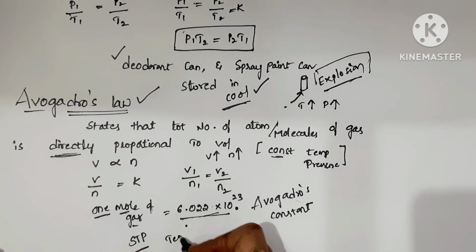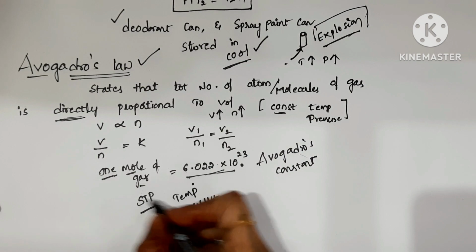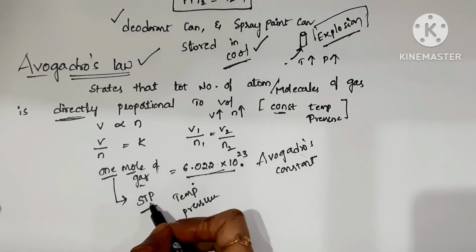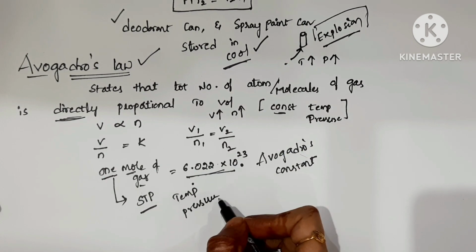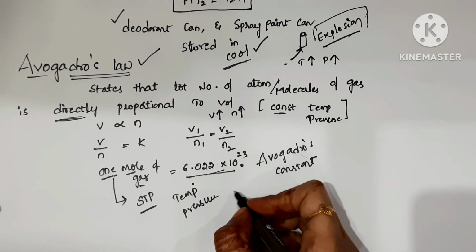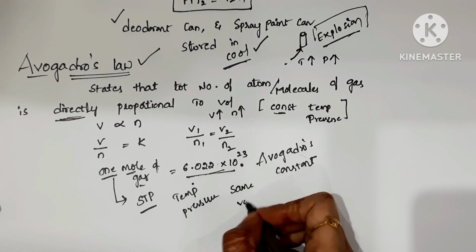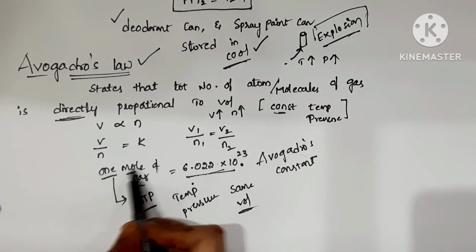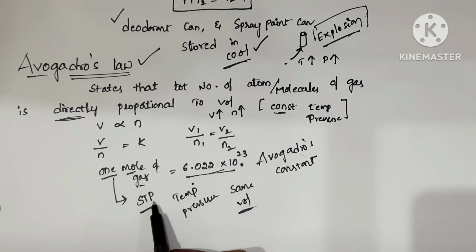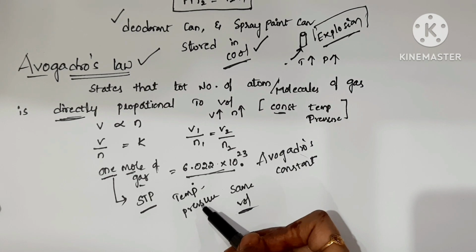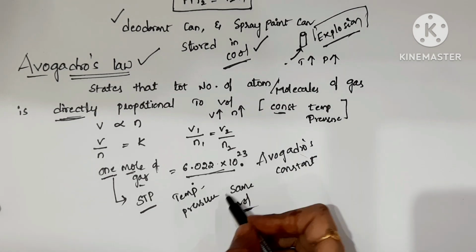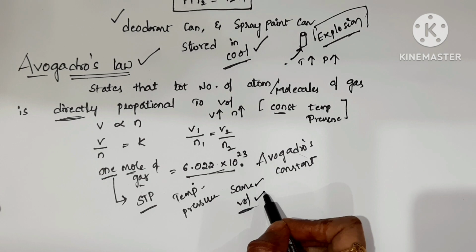This 1 mole of gas at STP conditions, that means pressure and temperature are constant, fixed standard values, will have the same volume.